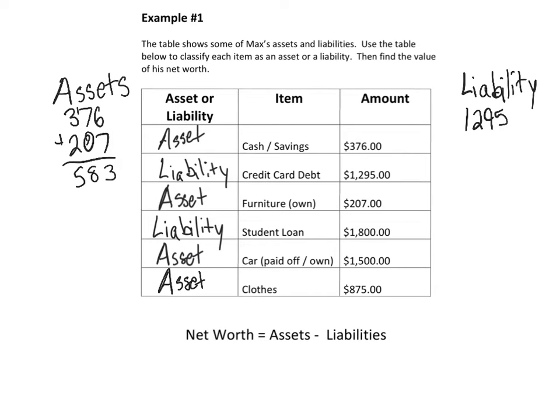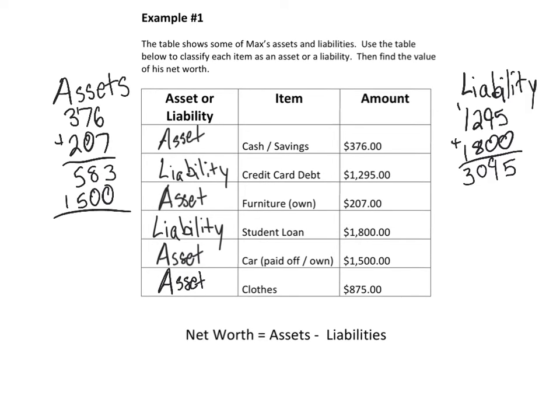So the next one is a liability, and that's 1,800. Let's go ahead and add. 3,095. All right, now the next one for our car is 1,500. It's an asset.